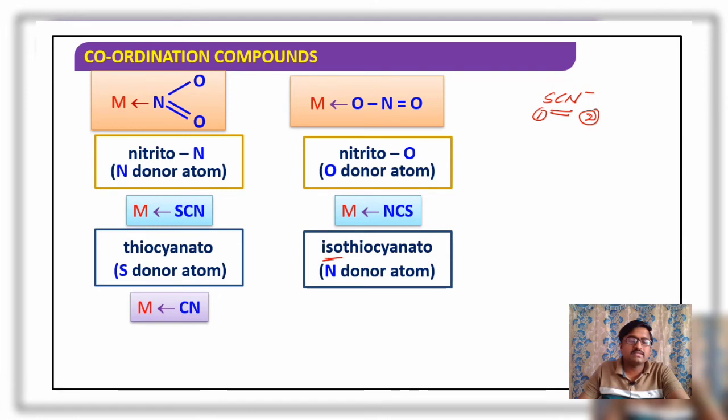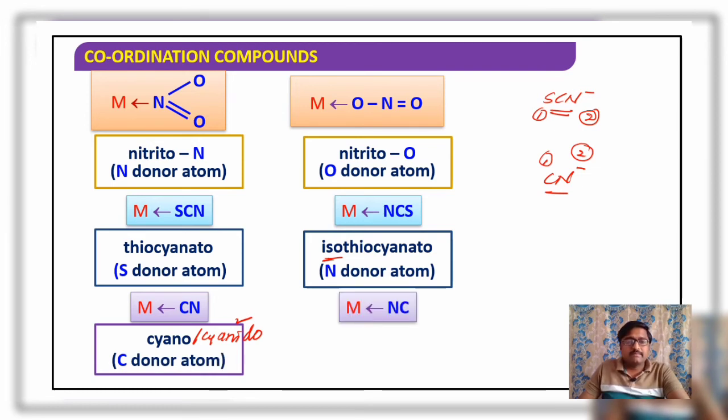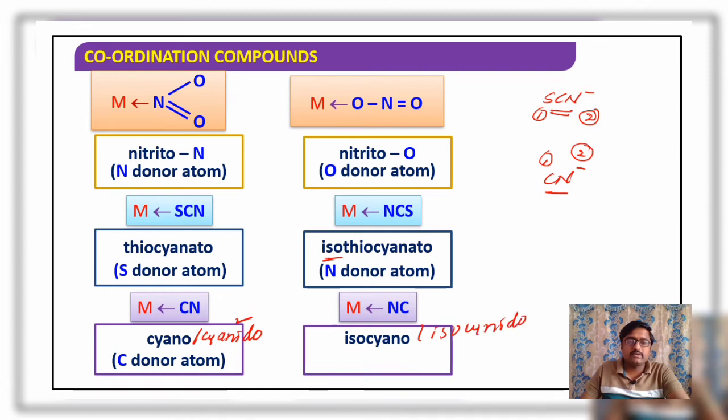Then similarly, consider CN minus, cyanide. Here also there are two donor atoms, carbon and nitrogen. Both can act as donor atoms. If carbon is involved in bond formation, it is named cyano, or you can say cyanido. Here carbon acts as the donor atom. What is the other possibility? Nitrogen may also act as the donor atom. In such a case it is named isocyanido, where nitrogen acts as the donor atom.